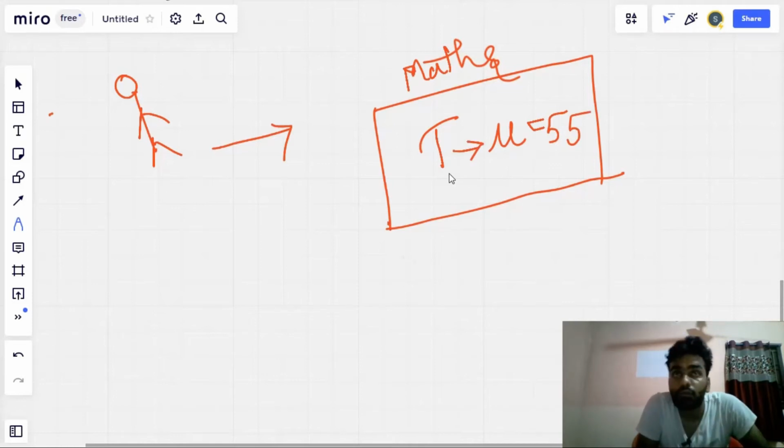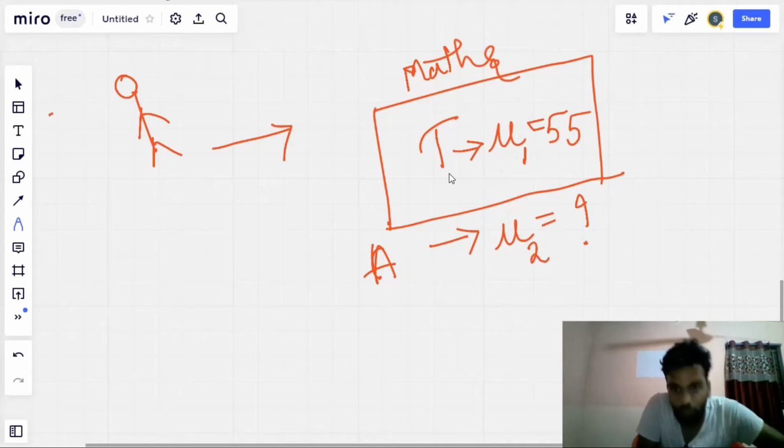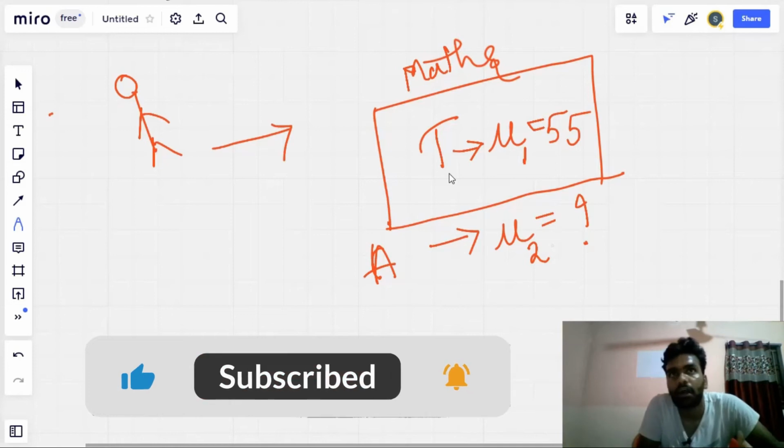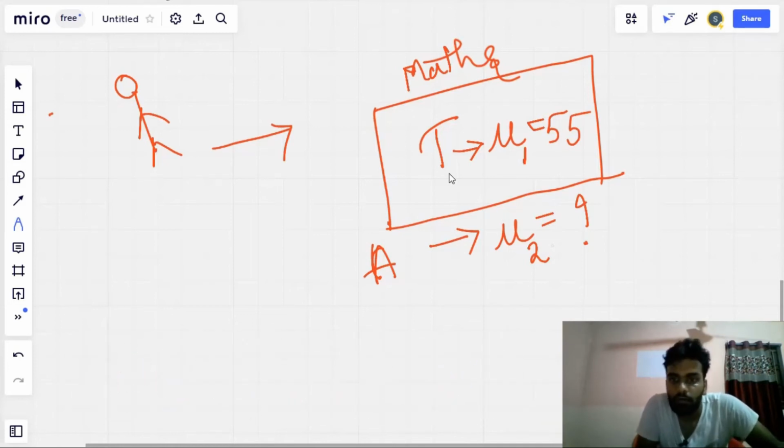Now he thought that before conducting the main test, let's give an assignment to the students so that there may be an improvement in the marks. So he gave the assignment to the students. After that he conducted the test. Now for this scenario, let's take mu as a question mark. Let's take this as mu1 and this as mu2. Before the assignment it is 55 and you want to find the average after the assignment, whether the students will score more than the previous one, or will they score less than the previous one. So you just want to know that.